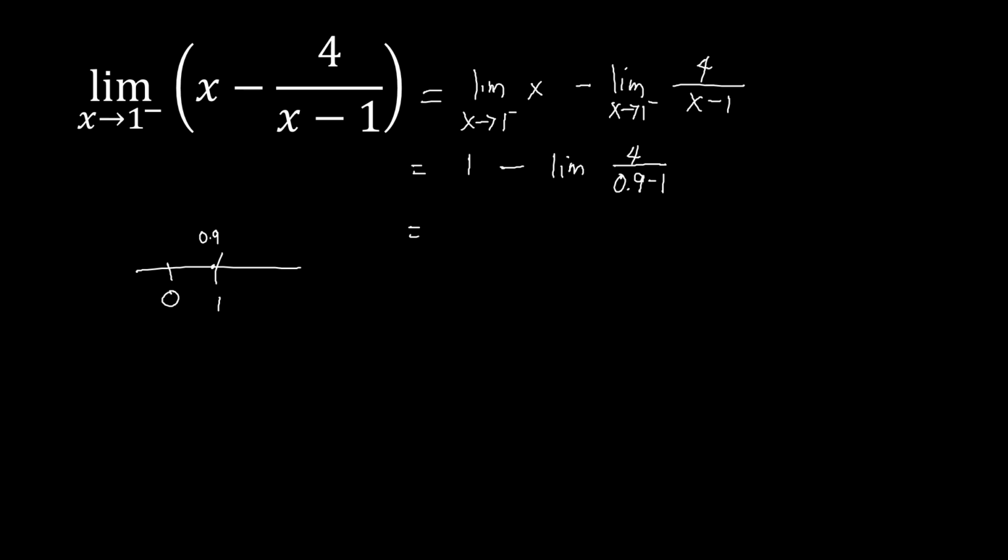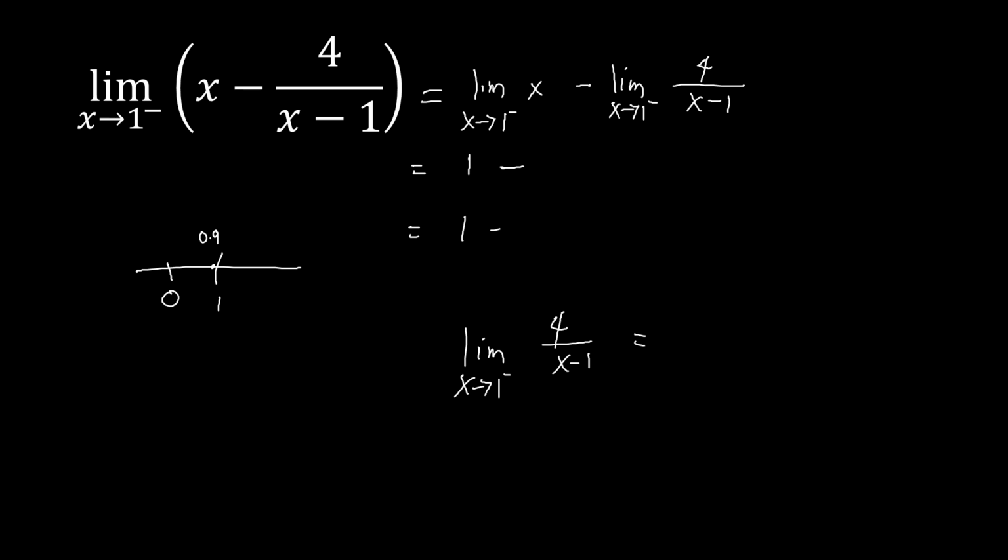So this is now 1 minus, let me just erase the limit here, because once you try to substitute, automatically that will be without a limit already. But basically, let me just keep it here because that might lead to confusion later on. Let me just pull out the limit of 4 over x minus 1 as x approaches 1 coming from the left side.